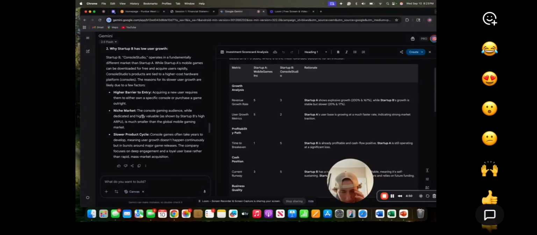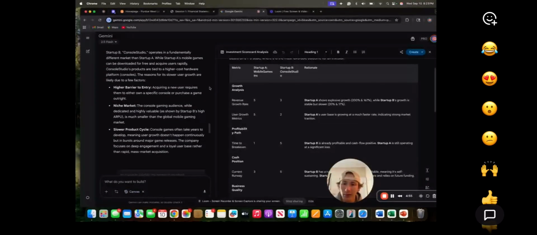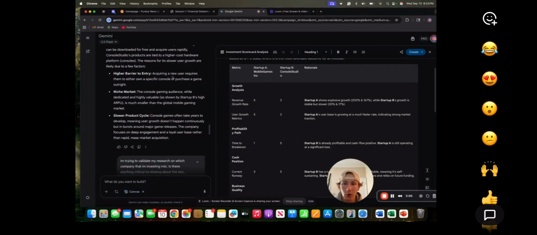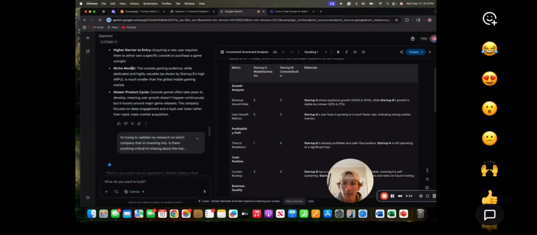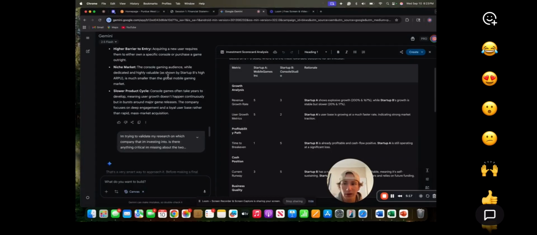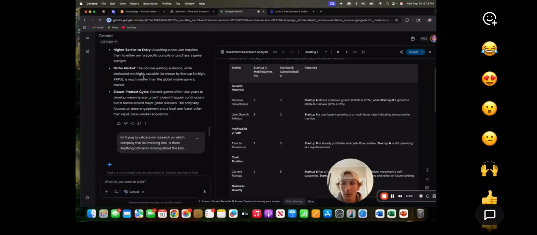3 little subcategories: higher barrier to entry. New companies entering the game find it really hard to get started because there are so many, and gaming is a wide variety of companies. So to get going is hard. Acquiring a new user requires them to either own a specific console or purchase a game outright. They have a really good game, you own a really good console that people know. Niche market is the second. The console gaming audience, while dedicated and highly valuable, is much smaller than the global mobile gaming market. Not many people want it. It has to be a good game for people to buy.